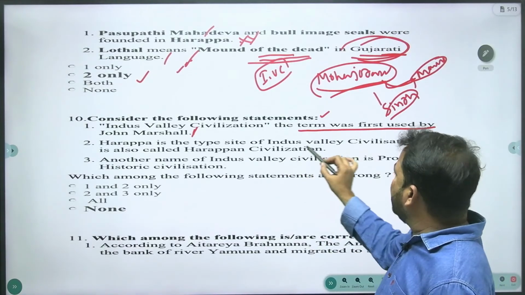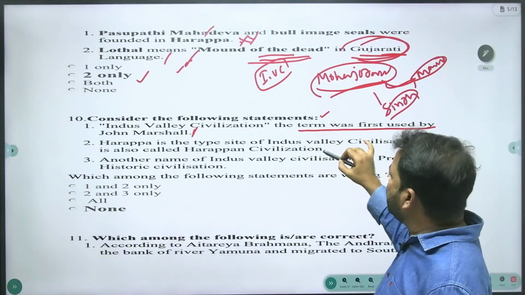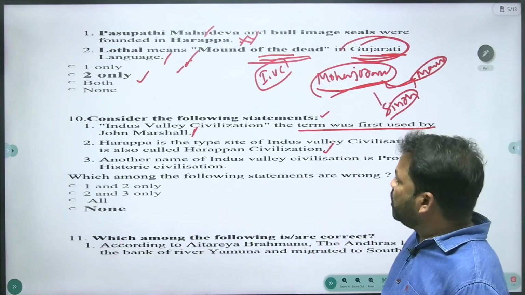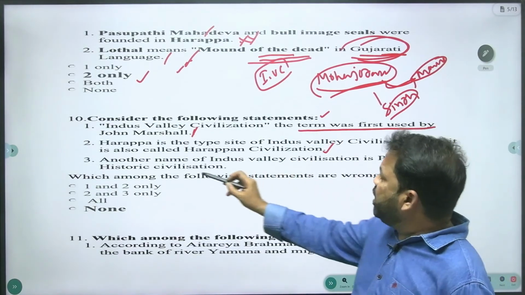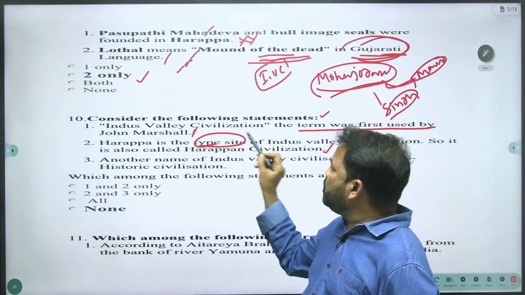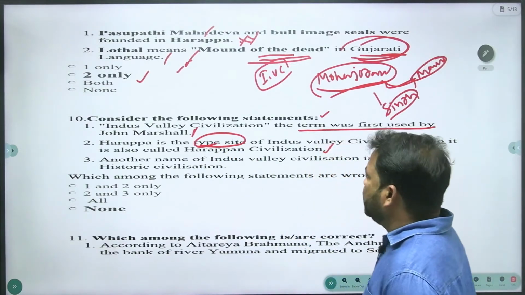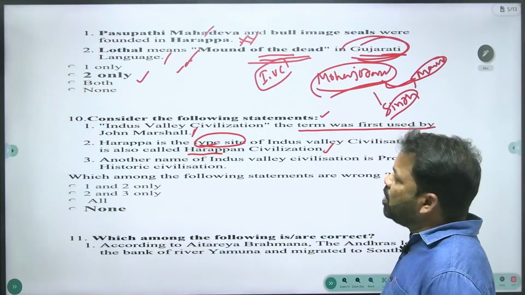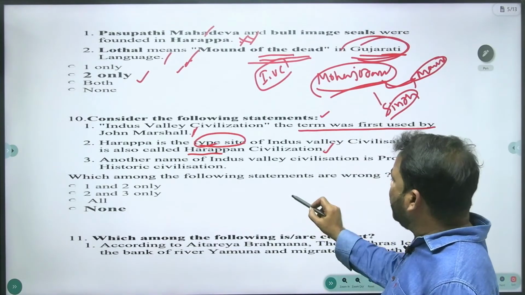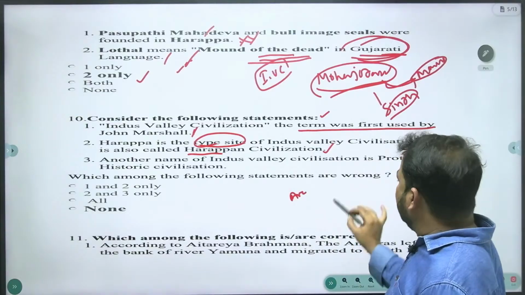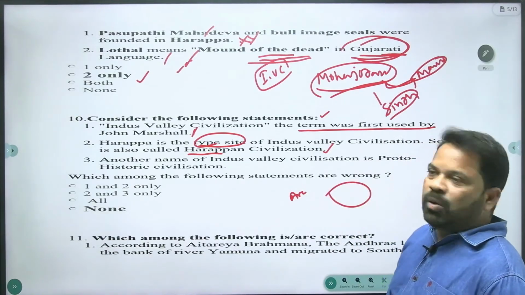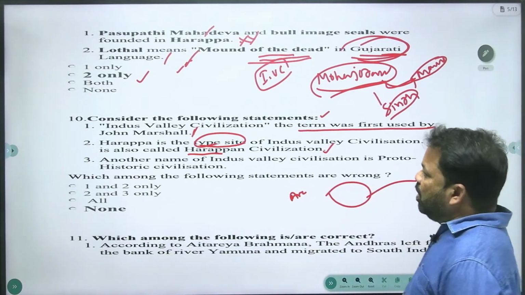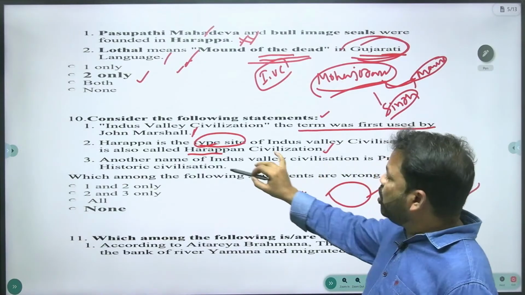And Harappa is the type site of Indus Valley Civilization, so it is also called Harappan Civilization. Why? The type site means the first site, the first site discovered by the archaeologists. According to archaeological tradition, the first site's name is given to that particular culture or civilization. Another name of Indus Valley Civilization is Proto-Historic Civilization.